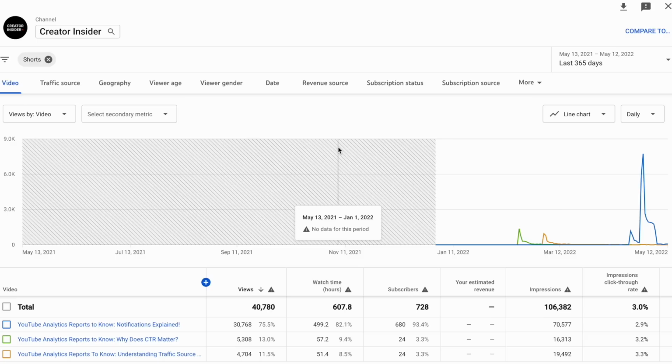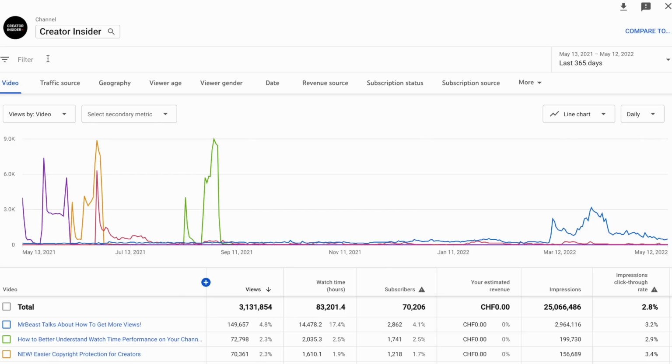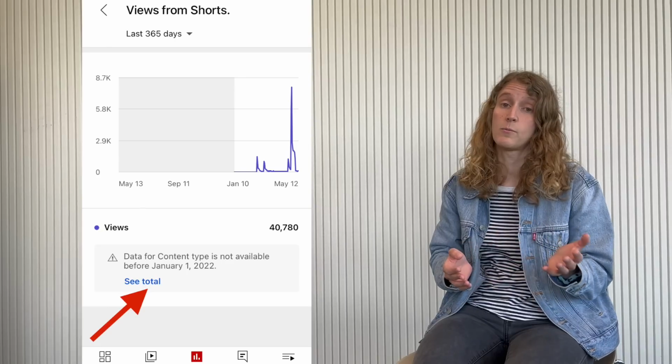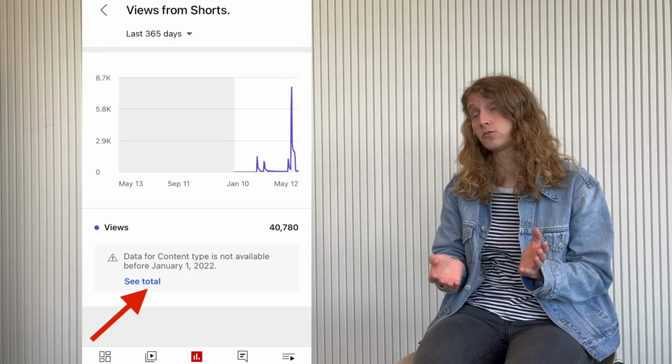Okay, another thing creators might notice while using this is that when I change the date range and the date picker, I suddenly don't see as much historical data as I'm used to. Yeah, that's right. Why is that? So the metrics filtered by content type are only available up to a certain point. If you want to see all of history for your metrics like you used to, you can, in desktop, just remove the filter for content type and you will see views for all of history. Or on mobile, you can click the button that allows you to see total views. Okay, so that's the data that always has been there. Yep. It's not going away. Yeah. No data is going away.